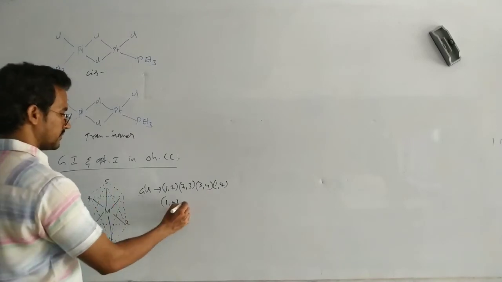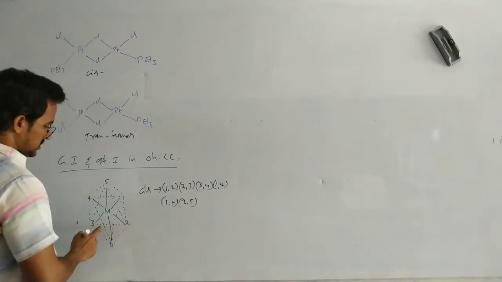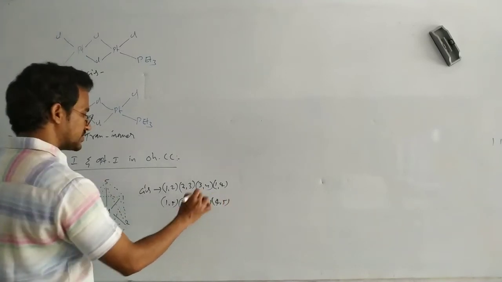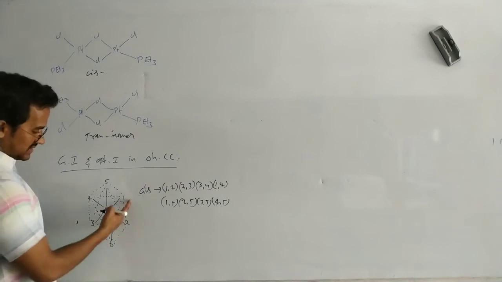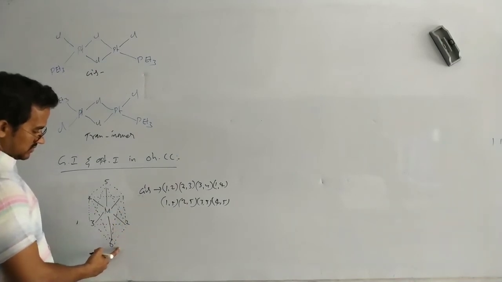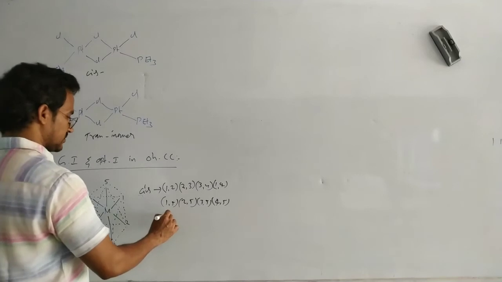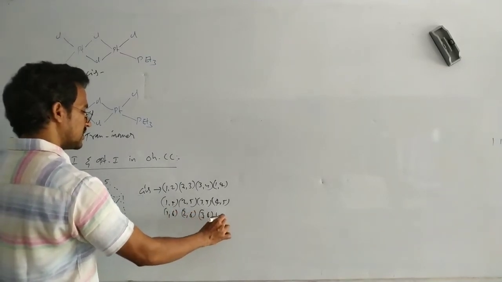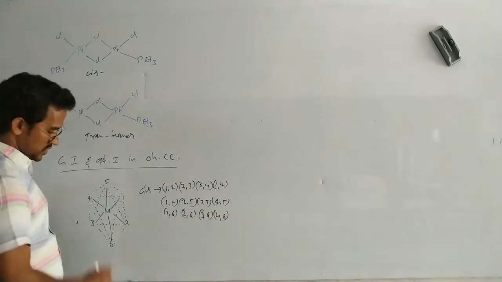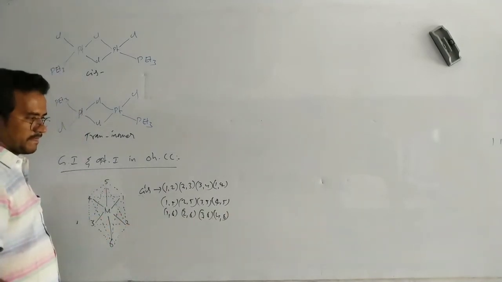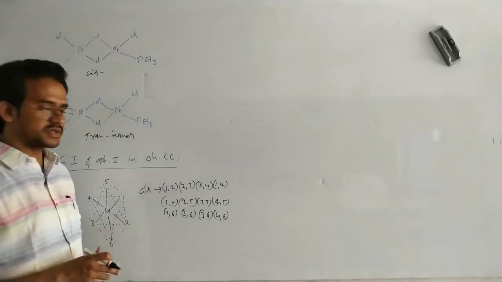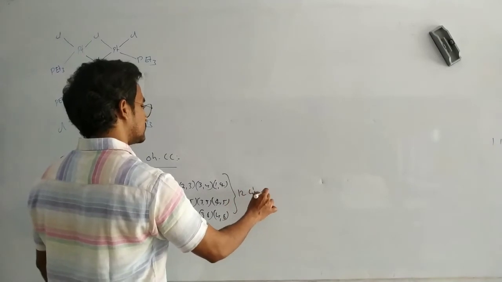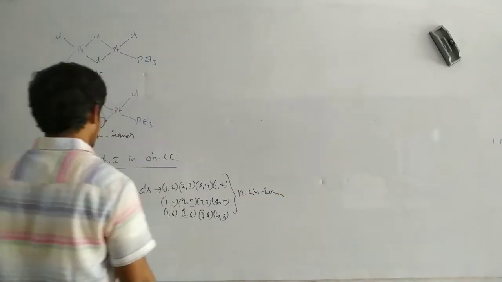Okay, next 2-5, next 3-5, and 4-5. These also are considered cis. Now 1-6, 2-6, 3-6 and 4-6. These are also cis isomers. So now in an octahedral complex compound, we have 12 cis isomers.